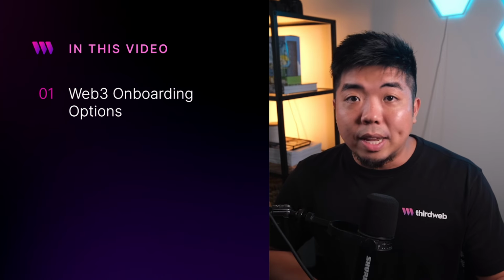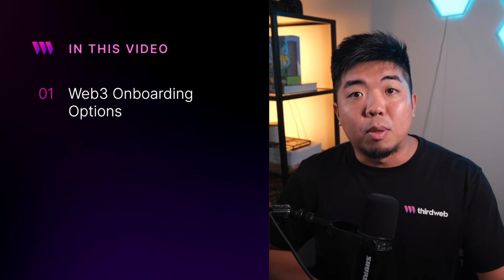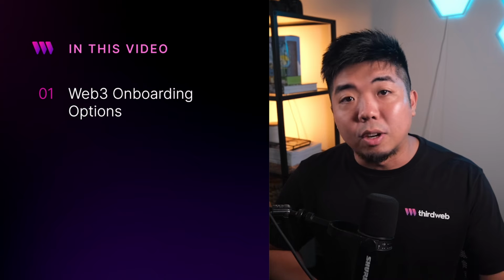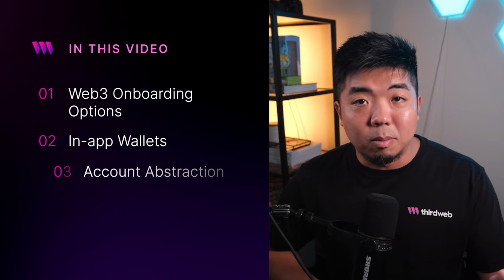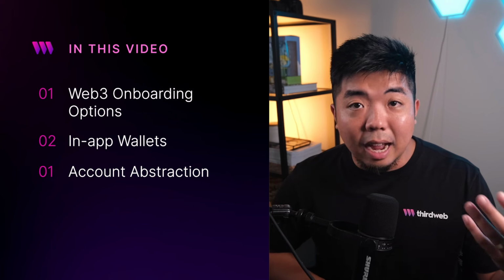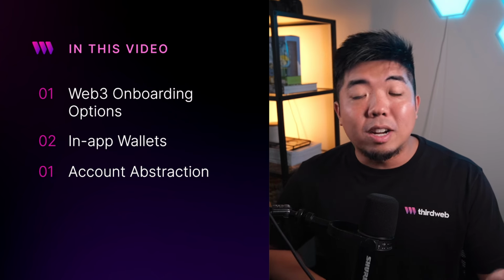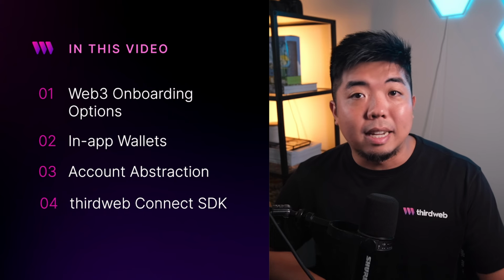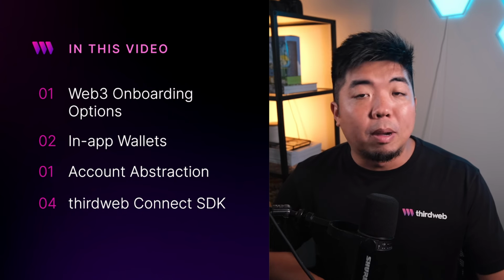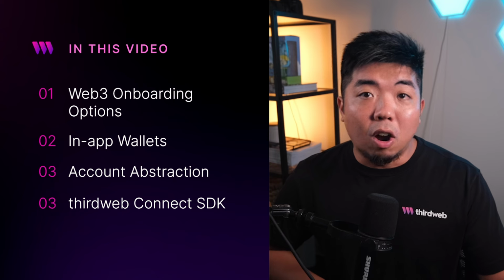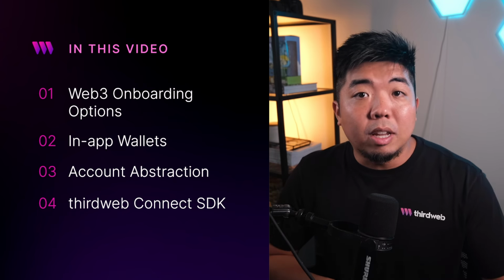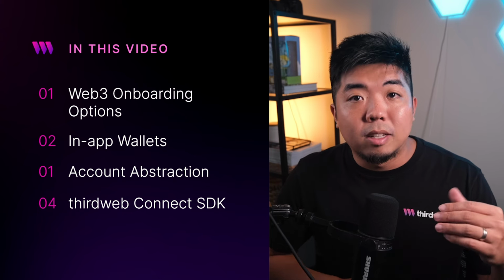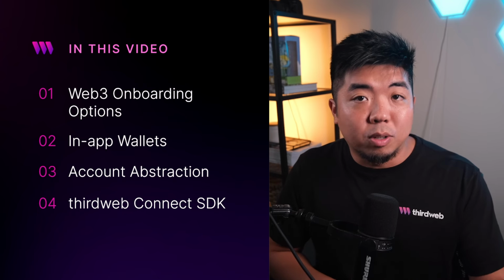So an overview of what we're going to be covering in this video: we'll first take a look at some of the ways that we can onboard users onto Web3. This includes your traditional way of connecting your wallet. Then we'll go through what in-app wallets are, and then we'll cover things like account abstraction. After we go through the demos and see how these different flows work, we'll jump into using thirdweb's Connect SDK, and we'll show you how to build out each of these different levels of an onboarding experience for your users. That way, no matter what type of Web3 application you're building, you can build the right type of onboarding specifically for the users that you are trying to reach.